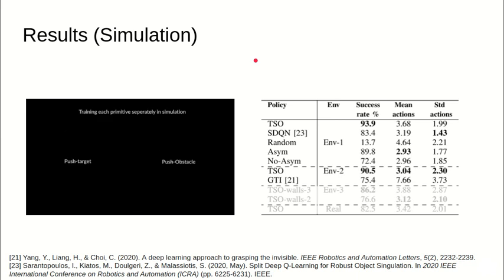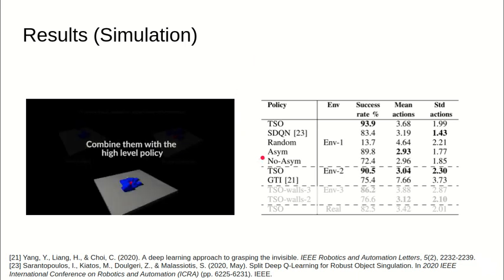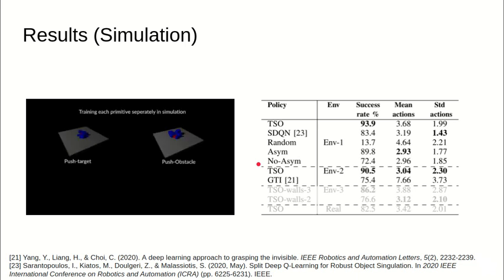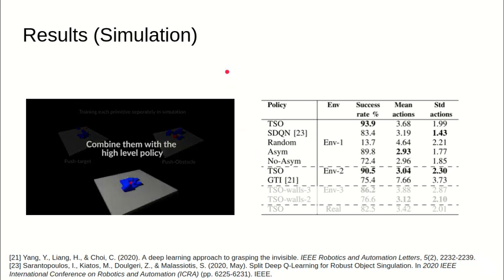We also perform a comparison between using the asymmetric actor critic and not using it. Here you can see the success rate by using and not using it. The results show that using the asymmetric actor critic results in increased success rate, which means that this choice truly contributed to the results.